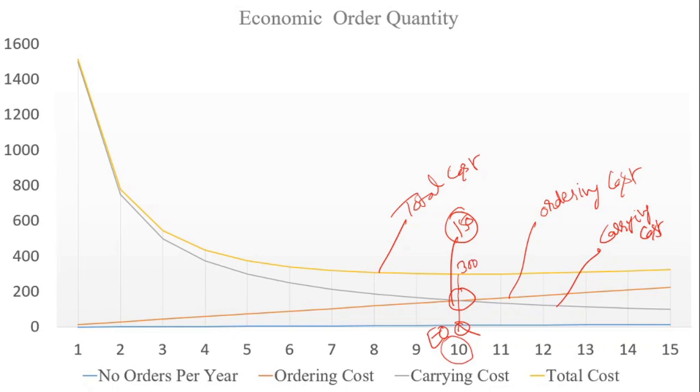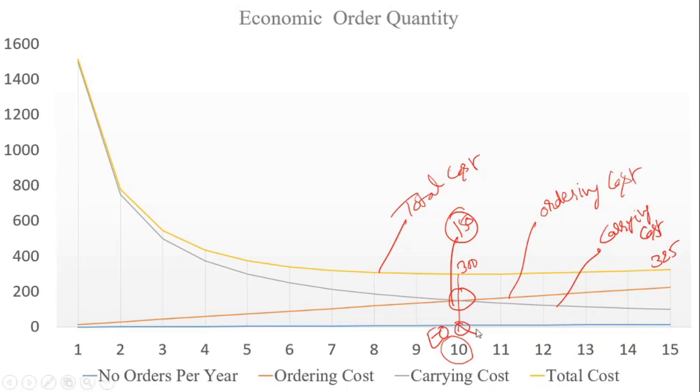Here at the end the total cost is 325. So the total cost also increases after 10 orders, moving towards 15 orders. All the costs show an increasing trend after crossing 10 orders.